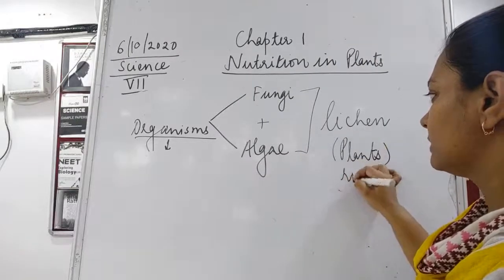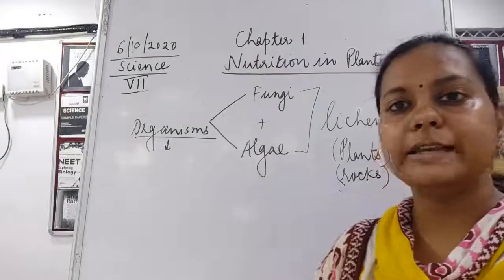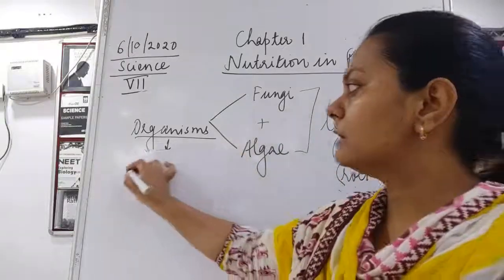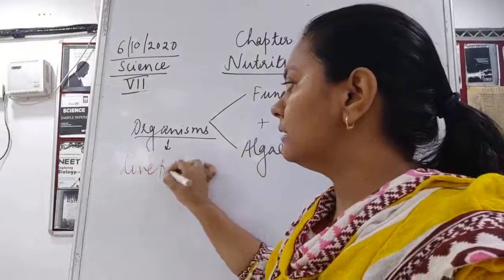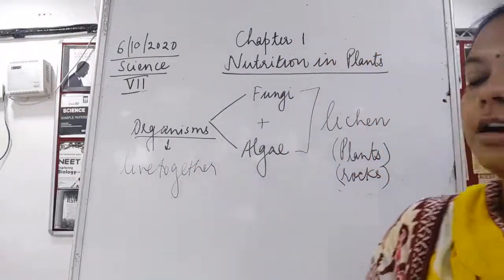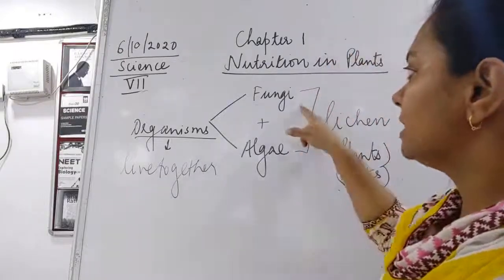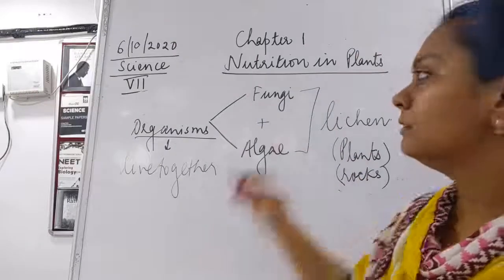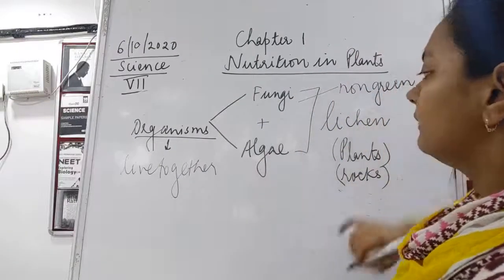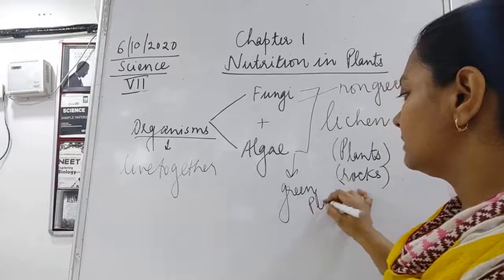They grow on rocks. Now children, what is being shared with which organism? There are two organisms that live together. If they are living together, why are they living together? Because you can understand that fungi is a non-green plant, whereas algae is a green plant.